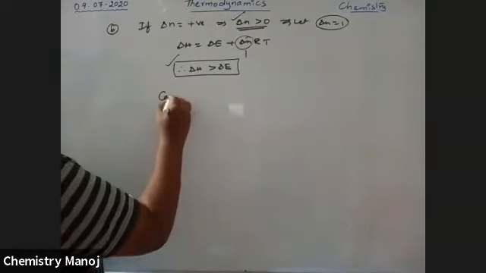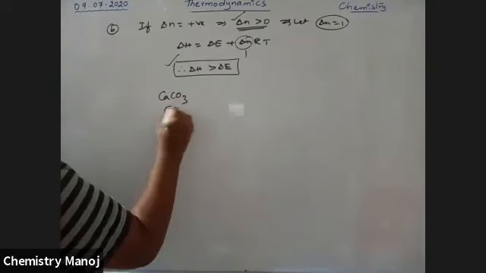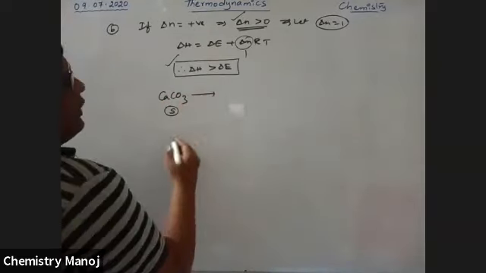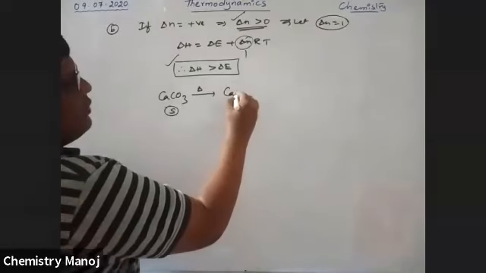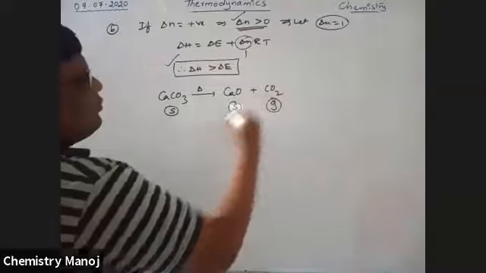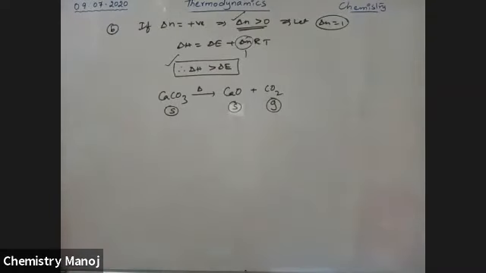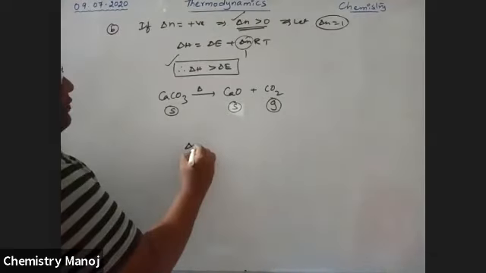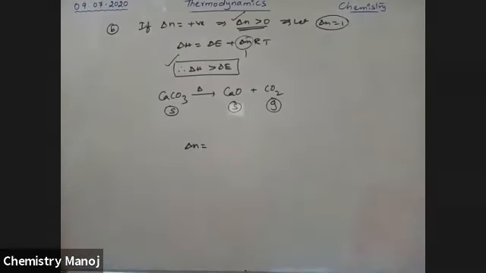Let us take CaCO3, calcium carbonate, which is a solid. On heating it gives CaO solid plus CO2 gas. Now I am trying to calculate the delta N value for this reaction. Tell me the value of delta N: 1, 2 or 3?